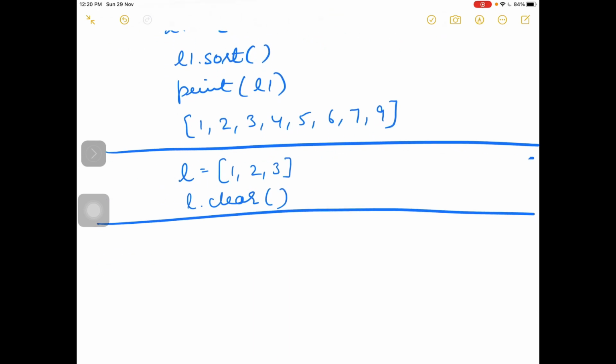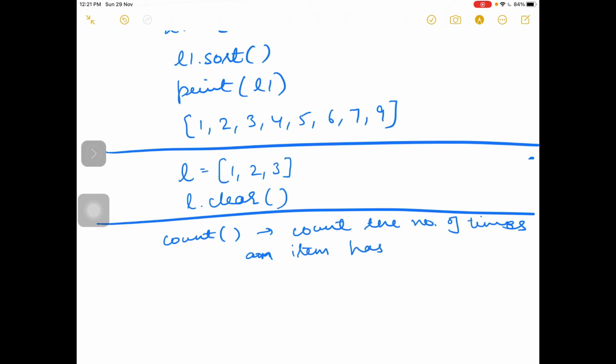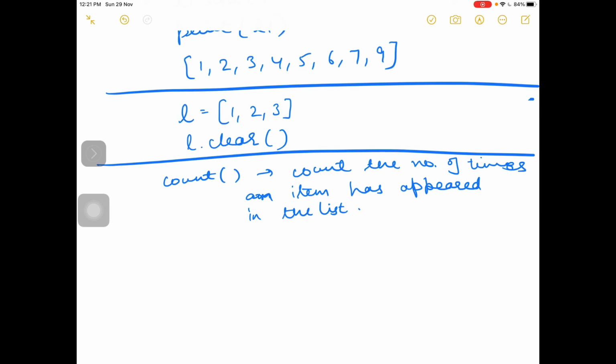Next is the count function. Count will count the number of times an item has appeared in the list. We take an example.